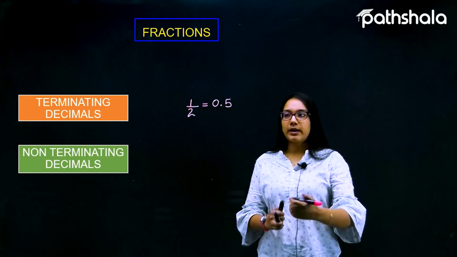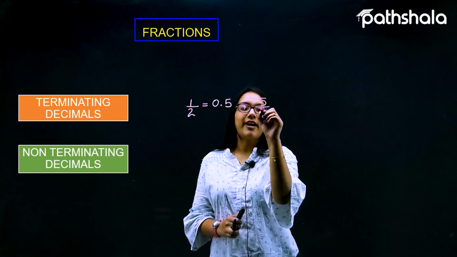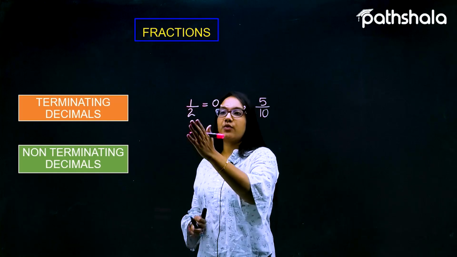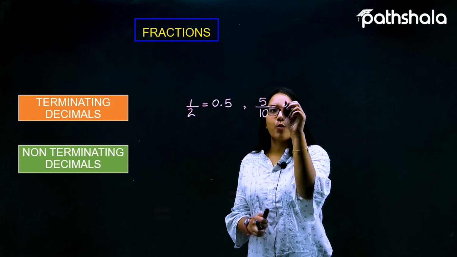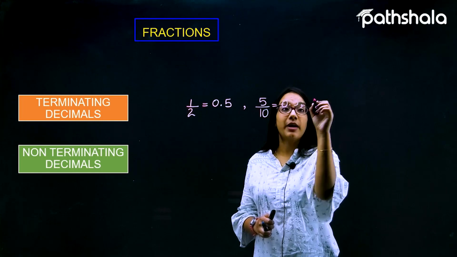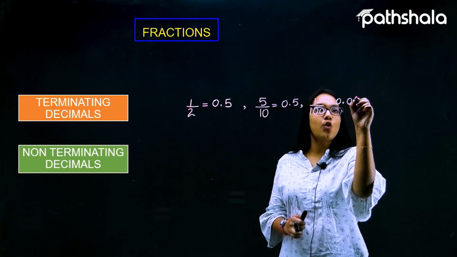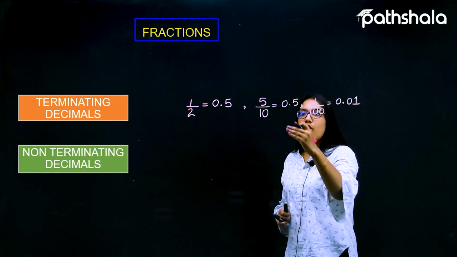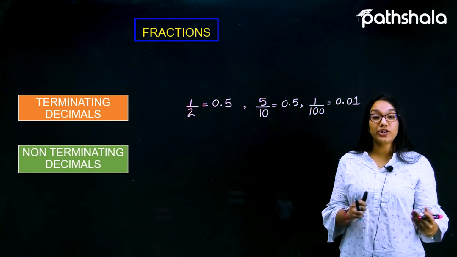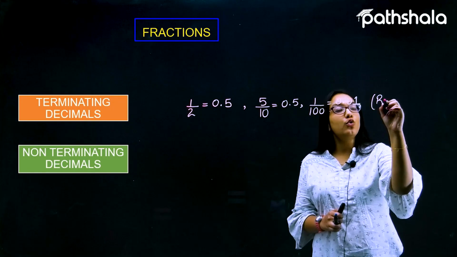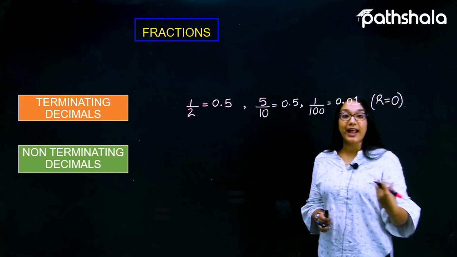Let's take another example, 5 by 10. 5 by 10 is equivalent to 1 by 2 as well, and it can again be written as 0.5. Suppose I have 1 by 100, it can be written as 0.01. All these forms are terminating ones, in which all of them have a remainder of 0.